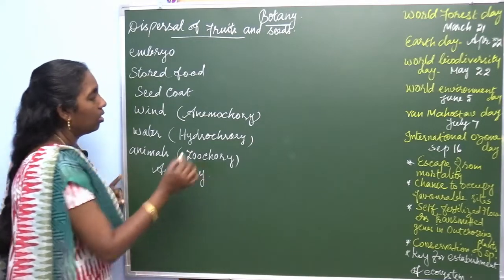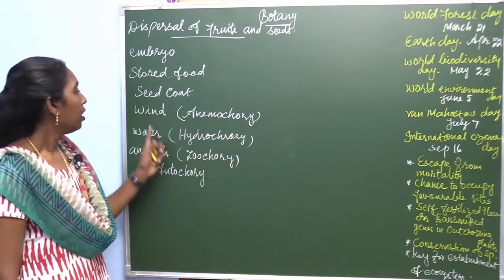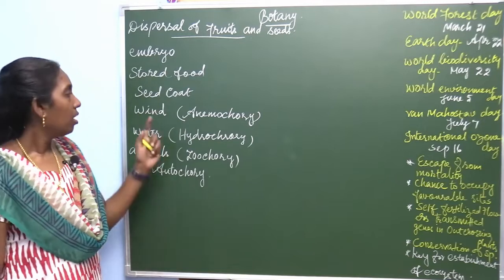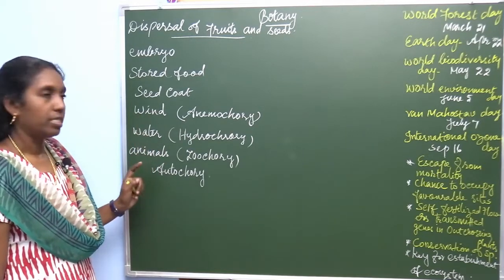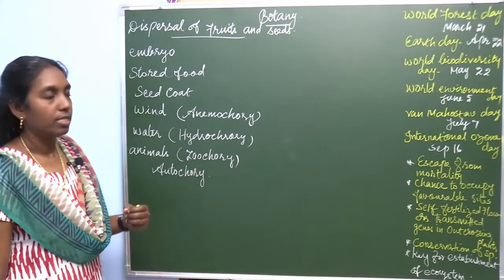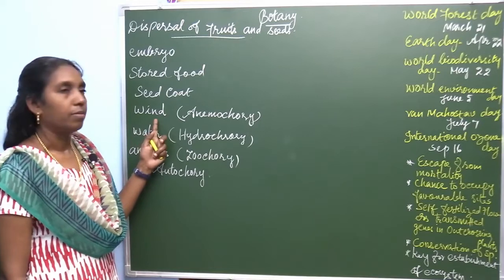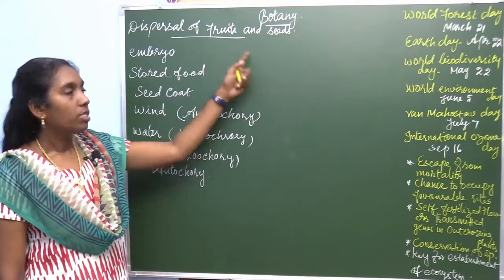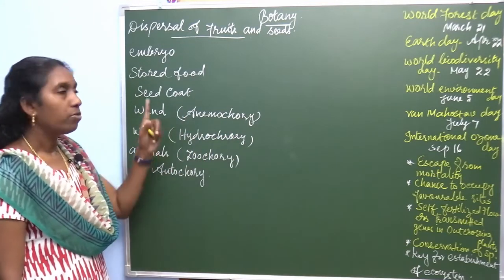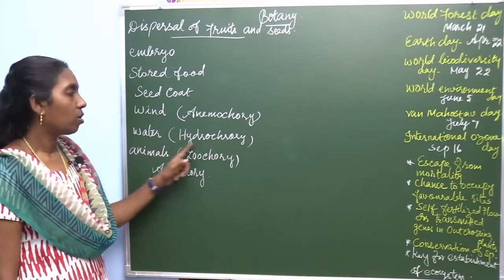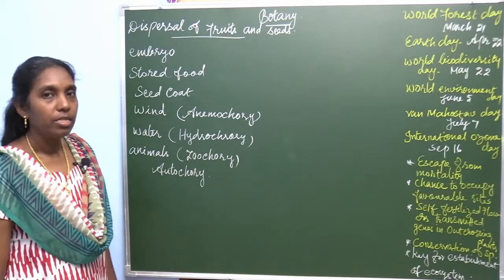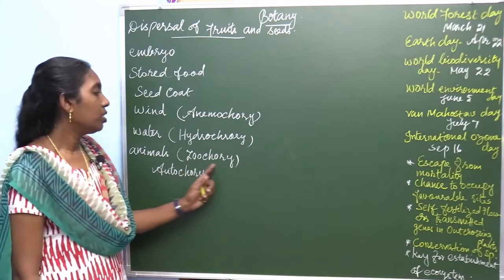Autochory. So these are the topics you are going to study today. There are a number of ecological agents, by means of wind, water, and animals, that help the dispersal of fruits and seeds. Dispersal of fruits and seeds by means of wind is known as anemochory. Dispersal of fruits and seeds by means of water is called hydrochory, and dispersal of fruits and seeds by means of animals, including human beings, is called zoochory.